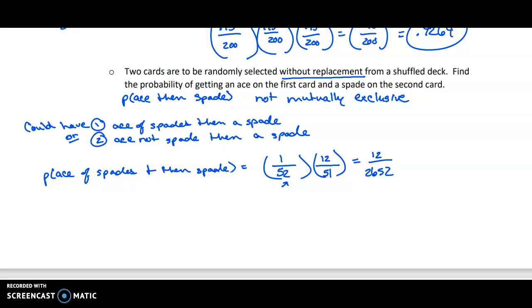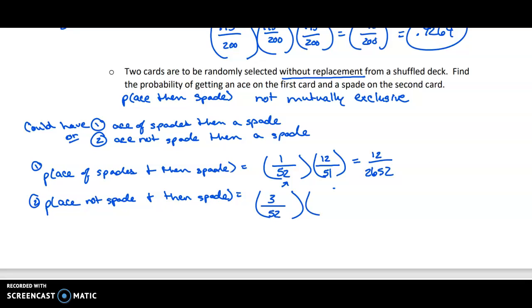So now let's look at that second scenario. So there's scenario 1. Scenario 2 is when we look at the probability that some other ace happens. So we choose an ace that's not a spade, so a heart, diamond, or club, and then choose a spade. Well, that first card, there's 3 aces that are not a spade out of the 52 that are available.